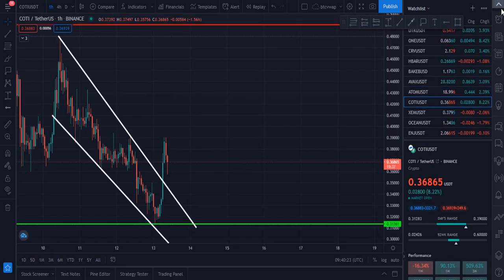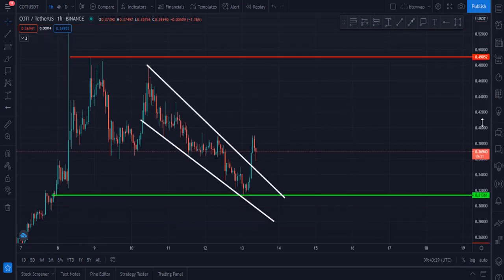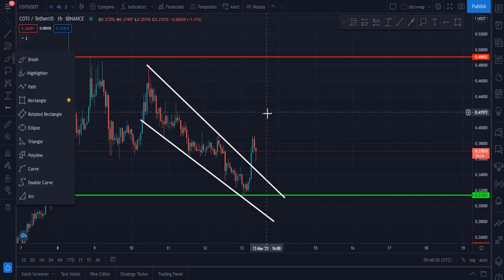My next coin is Koti, very important coin. Koti was rejected from that zone, $0.48, and after that Koti was in this falling wedge, and how beautifully Koti broke this falling wedge towards the upside, and now it is going to retest this zone.